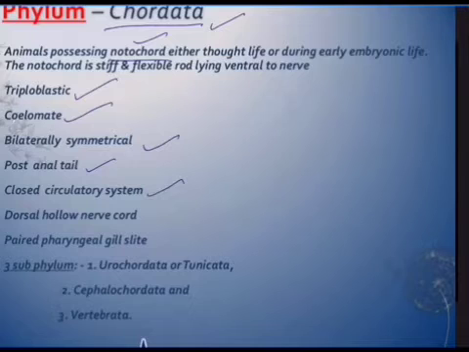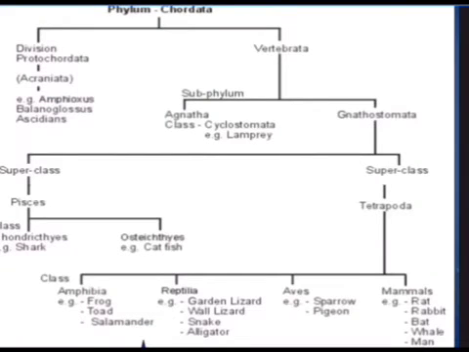Closed circulatory system. In our previous phylum Hemichordata, we said open circulatory system. Now there is an improvement: closed circulatory system, and a dorsal hollow nerve cord. So the nervous system started appearing, and this is a very important character because all the sensations will be felt by these animals. Then paired pharyngeal gill slits. This is divided into three subphyla: subphylum Urochordata, subphylum Cephalochordata, and of course most important, the one to which we belong, subphylum Vertebrata.